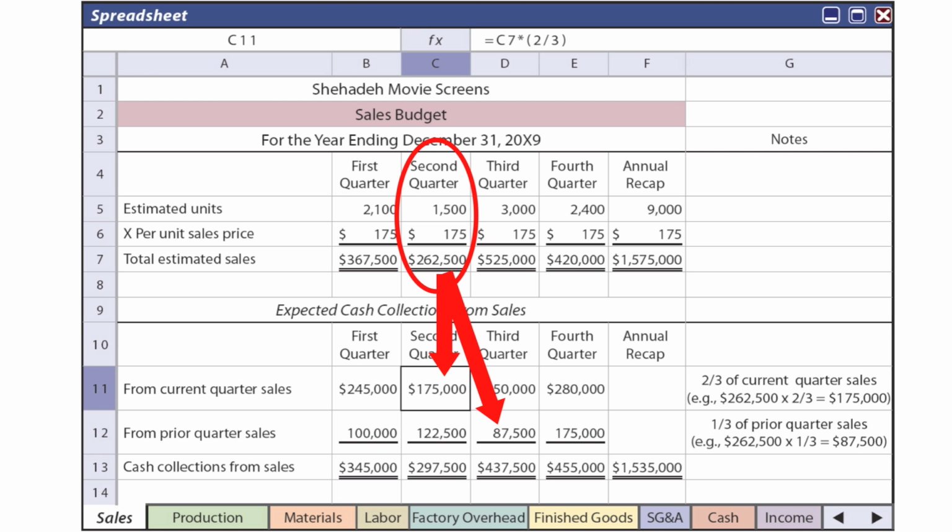So the $262,500 in sales will result in a cash inflow of $175,000 in the second quarter and $87,500 in the third quarter. Notice I'm referencing the cell C11 there, the cell of cash collections in the second quarter. It refers to sales in cell C7 times 2/3. So 2/3 of the sales are collected for this particular quarter.